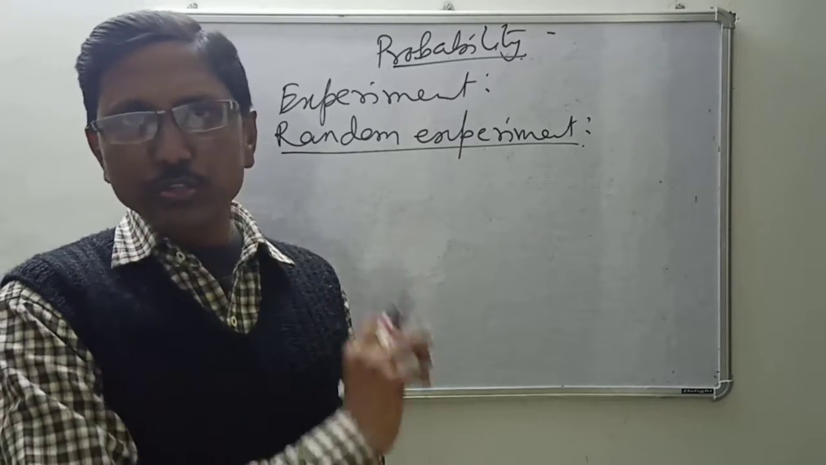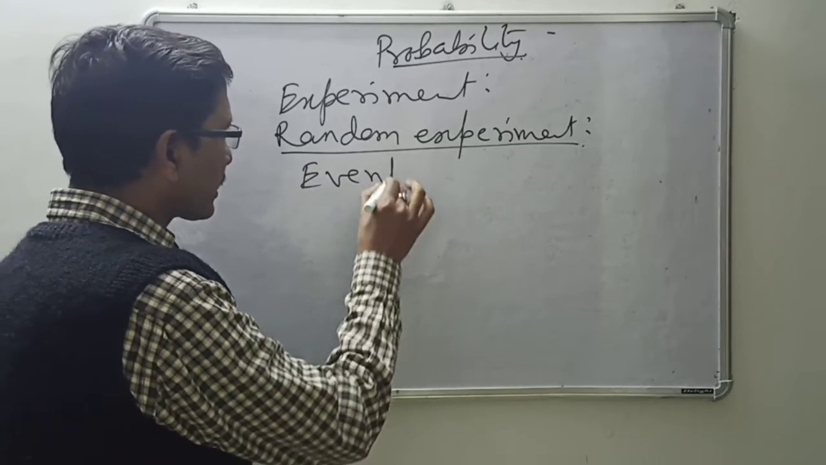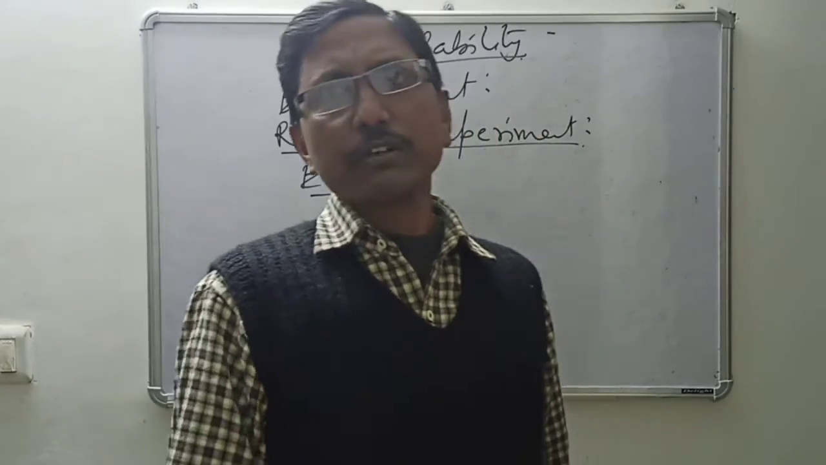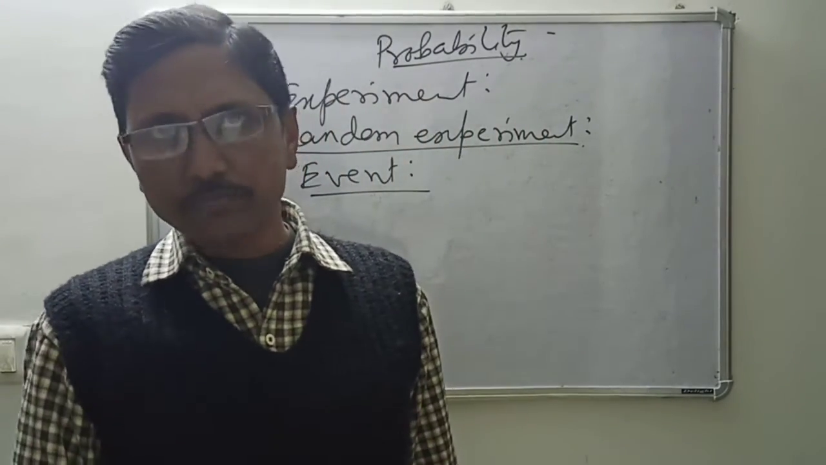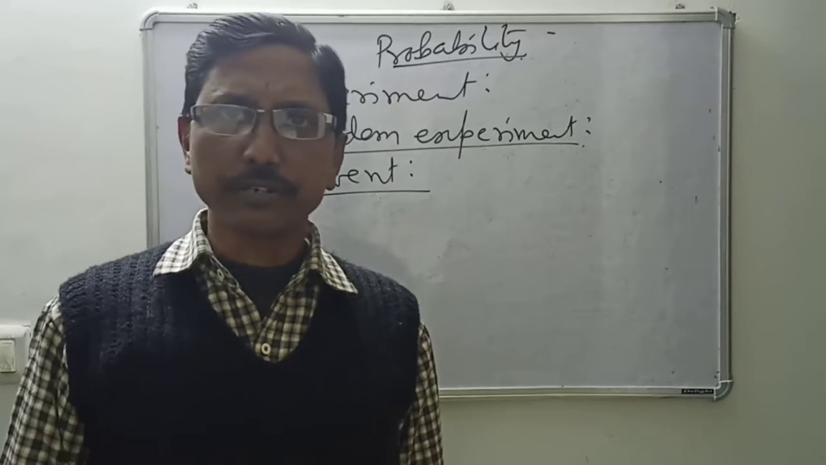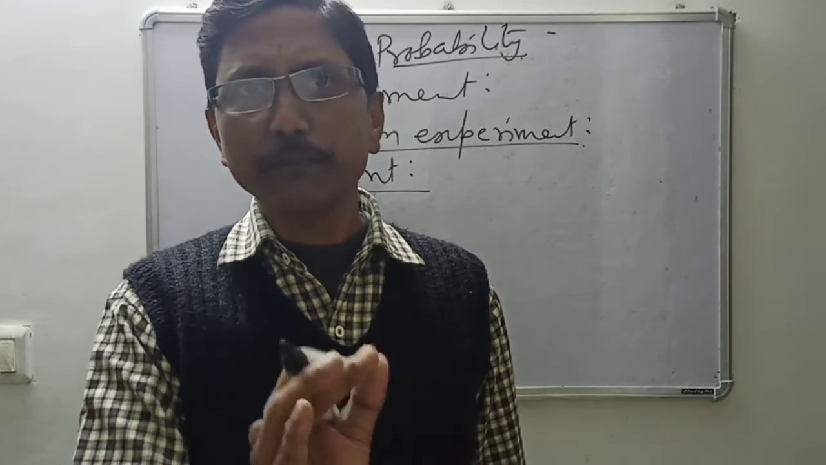But what is an event? An event is a collection of all the outcomes or some outcomes. A collection of all the outcomes or some outcomes is known as the event. And the probability of that event we can find out.